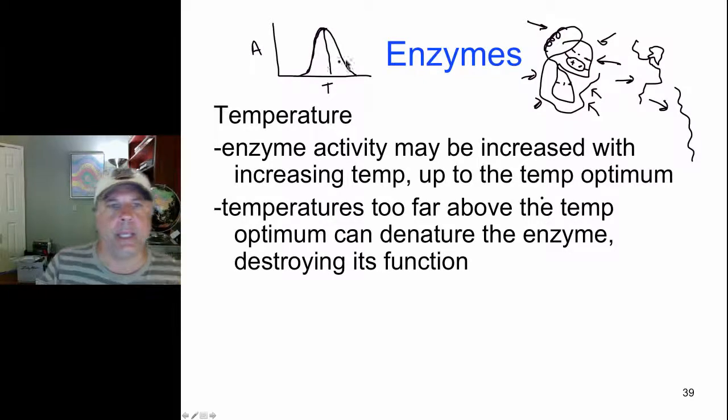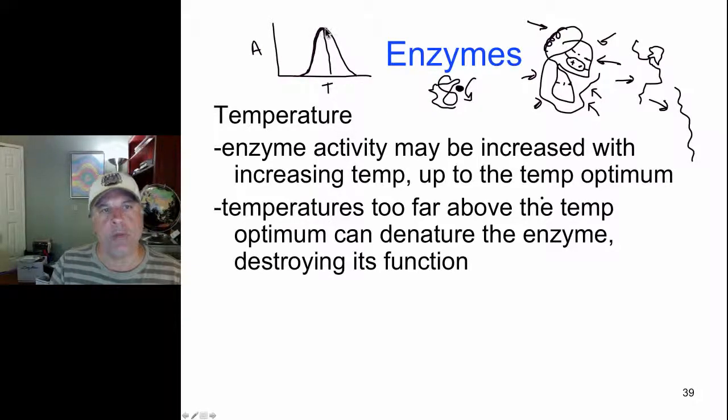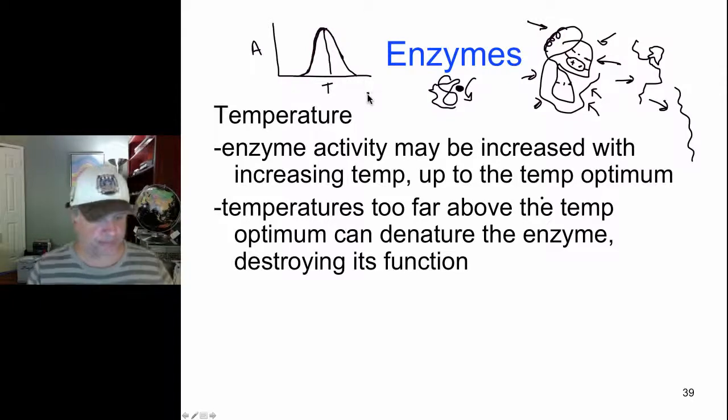Well, that is simply the increasing kinetic energy of molecules in solution, so that molecules can find the active site of enzymes and be acted upon by enzymes. So enzymes actually function better as temperature increases up to their optimal point, at which point changes in three-dimensional structure can lower enzyme activity.